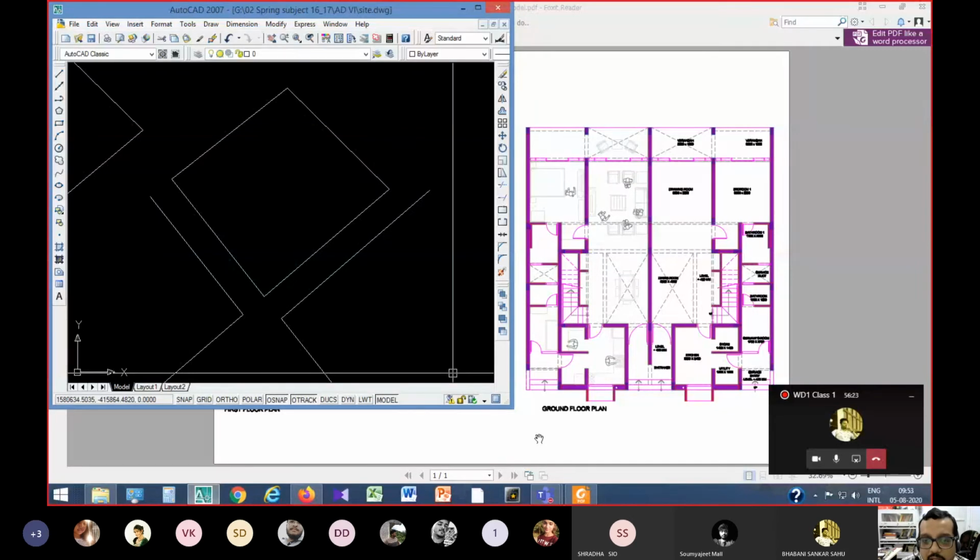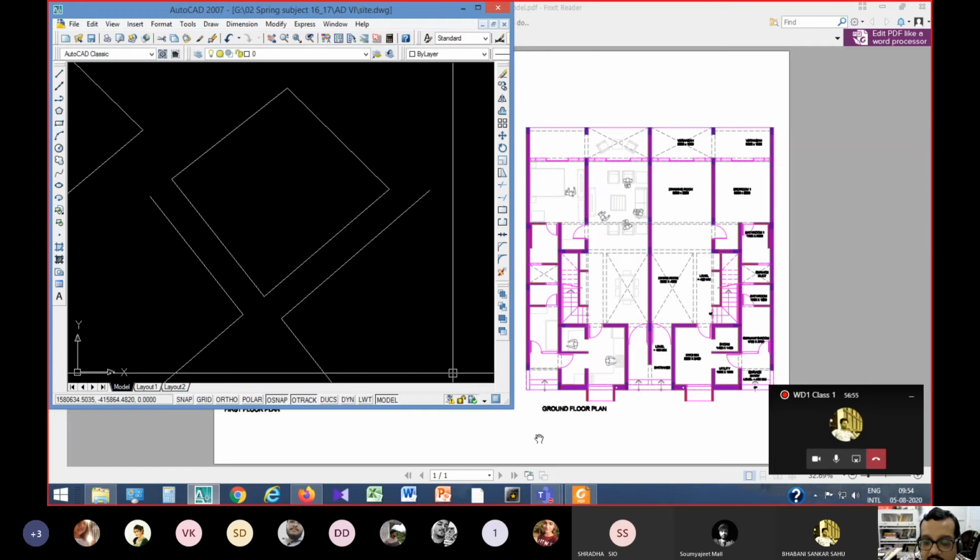Because when you are giving the ground floor plan for construction, you may not give the first floor plan. It is not compulsory to give all the drawings together. Maybe the first floor plan has not been completely designed yet, but you have to start working with the ground floor plan because the foundation has to be built first. So each and every drawing should be complete in itself. That's the requirement for making it a working drawing. That means a working drawing is good for construction. With that drawing you can start construction.